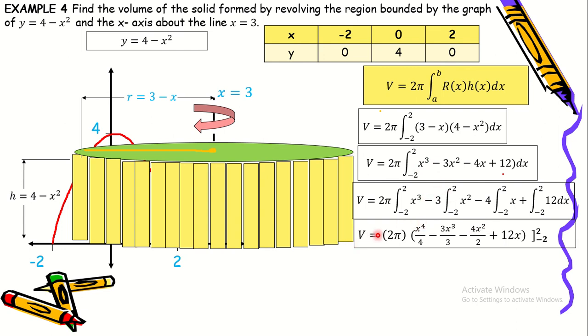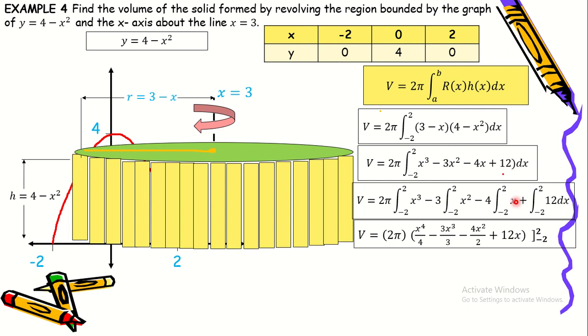So we have volume is equal to 2 pi times, so kapag itong x cube, the antiderivative of this one is x to the 4th over 4. And then ito namang x square, the antiderivative is x cube over 3. Minultiply natin yung 3 doon, so we have 3x cube over 3. So we can cancel 3 and 3 para x cube na lang yung matira.